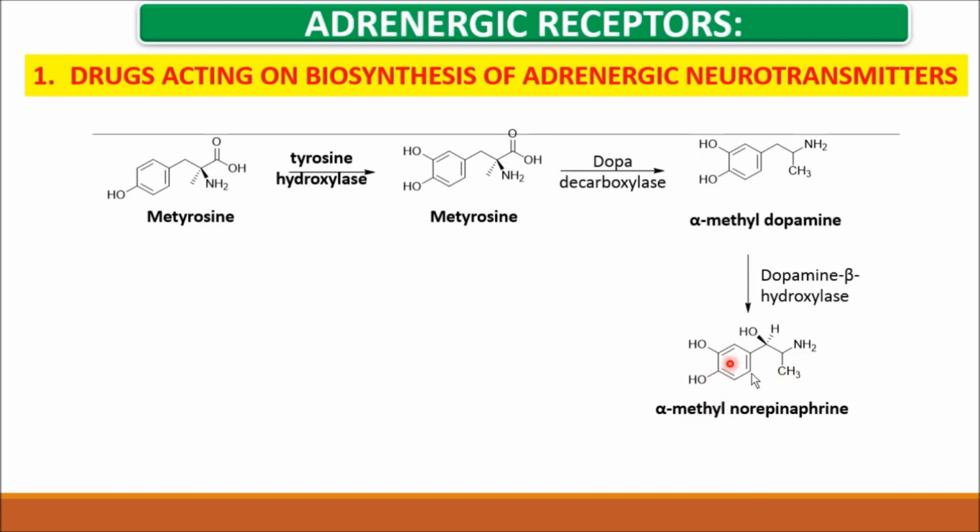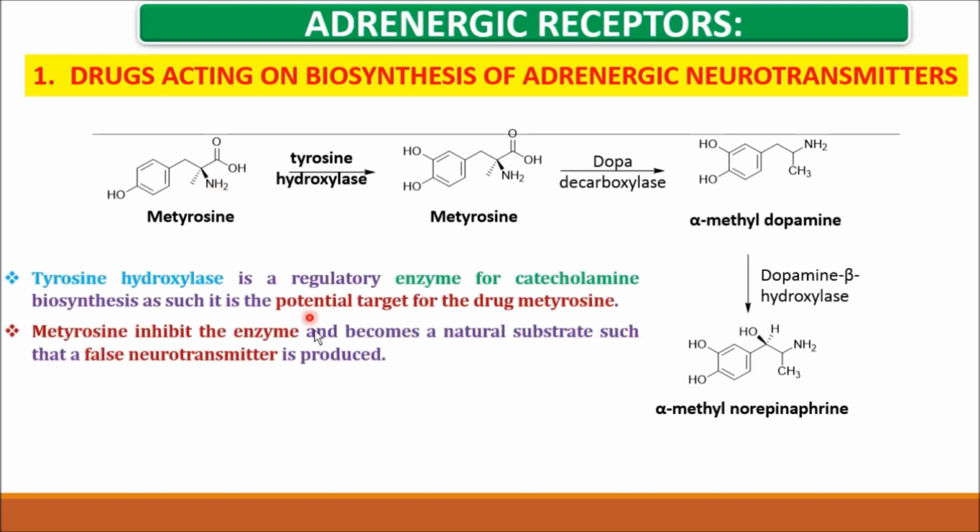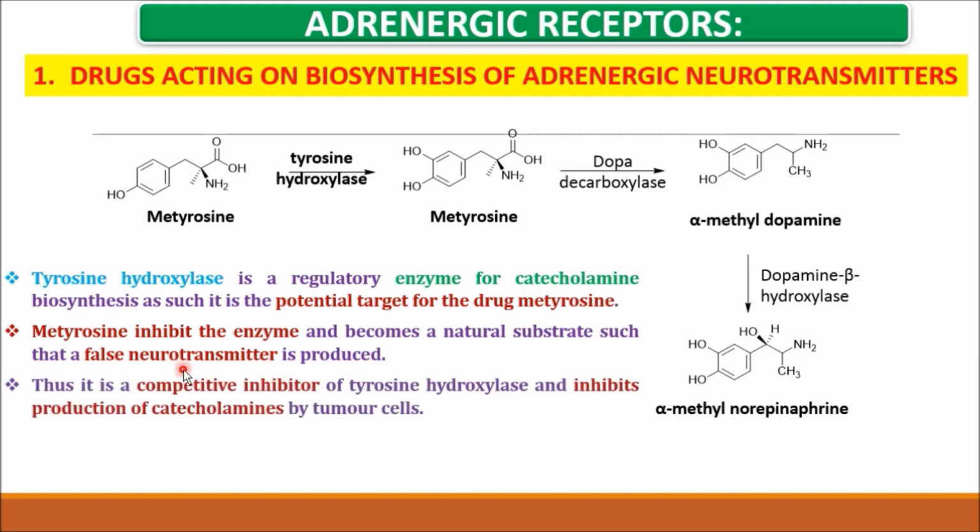So this is a false neurotransmitter. The same enzymes are used in the biosynthesis of epinephrine and norepinephrine. So when you give this drug, all these enzymes convert this molecule into alpha methyl norepinephrine. So this false neurotransmitter is produced. This is going to be a competitive inhibitor for tyrosine hydroxylase and inhibit the production of catecholamines.